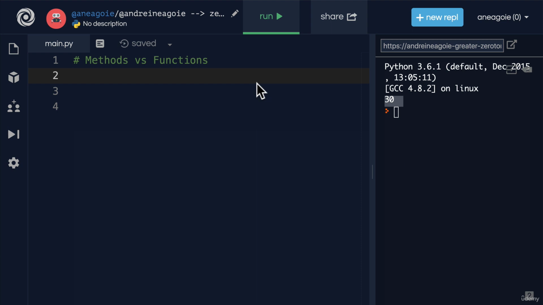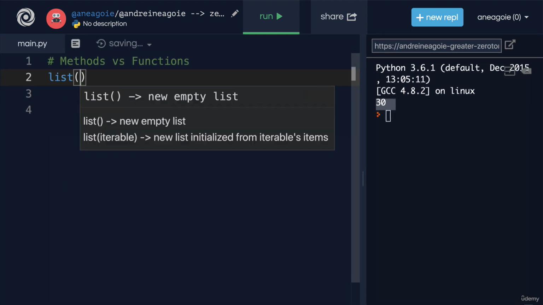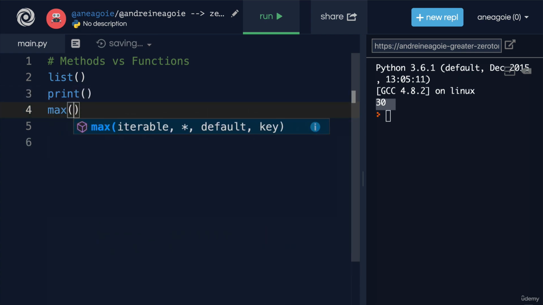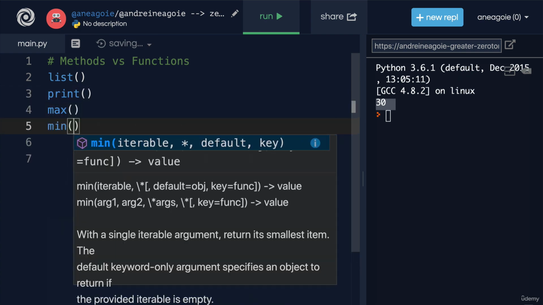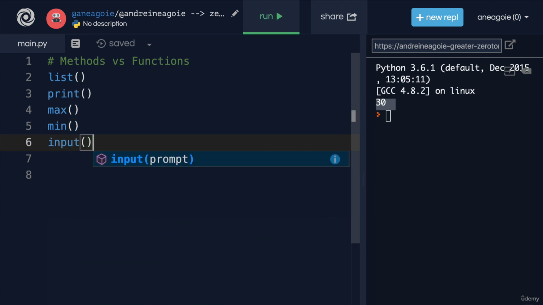Now, you may have heard me mention methods and functions before, and I briefly touched on the subject, right? We have functions like list, print. We have things like max, min. What else do we have? We have input. These are all built-in functions in Python. Python just comes with this and we're able to use them.